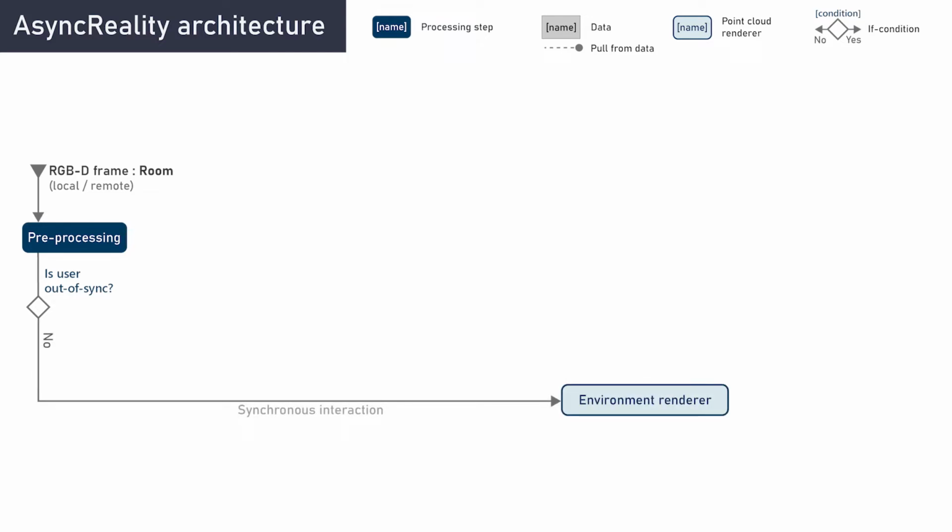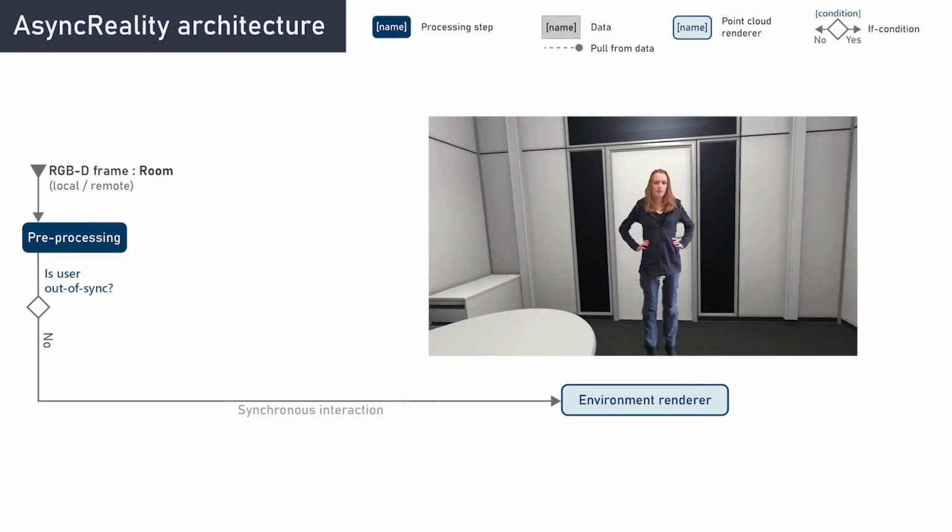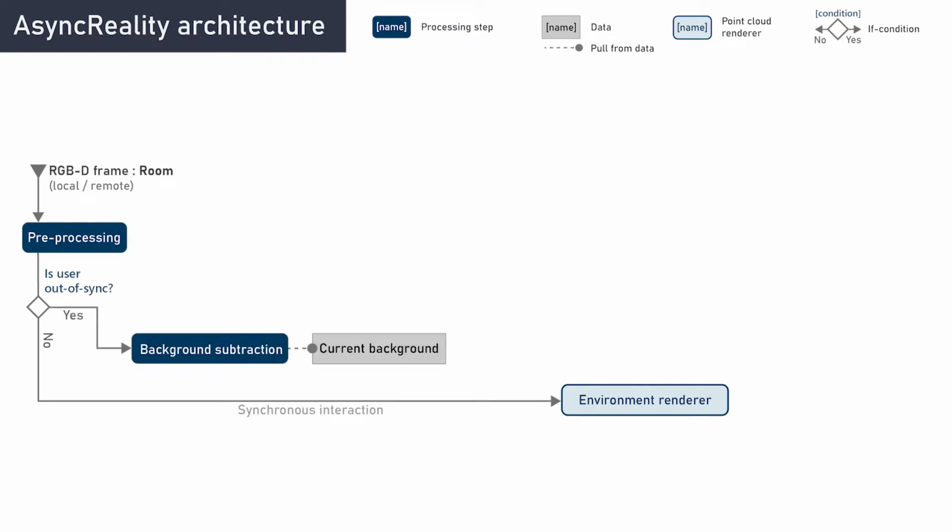The subsequent steps depend on whether the user is in sync with reality or not. Out of sync can mean, for instance, that the users in focus mode are currently catching up with reality. If the user is in sync, we simply render objects and people of the environment live. This means that users can interact synchronously. If the user is out of sync, then we use the asynchronous pipeline instead of rendering the point cloud directly. We first subtract the current background, which is a snapshot of the room geometry including objects.